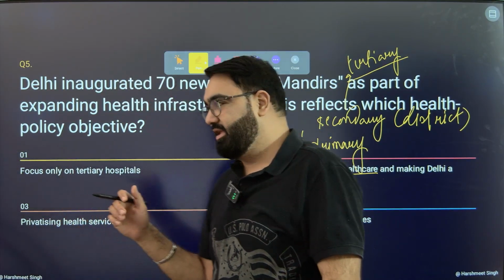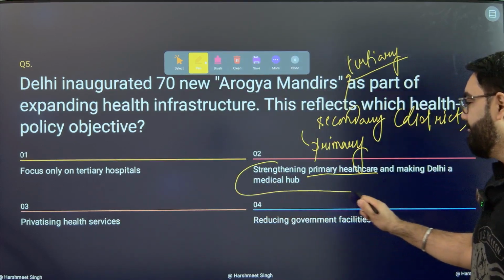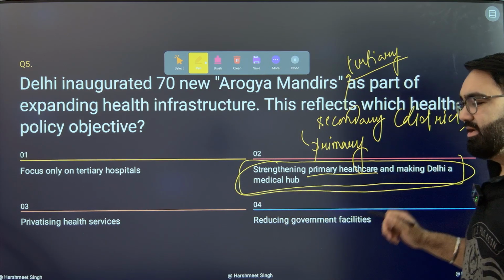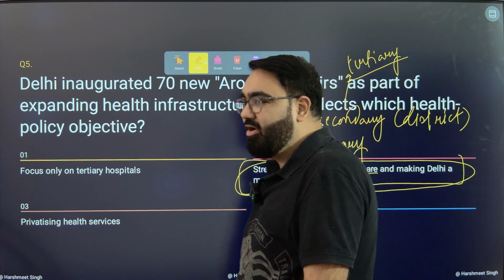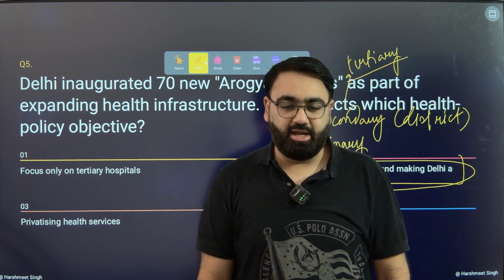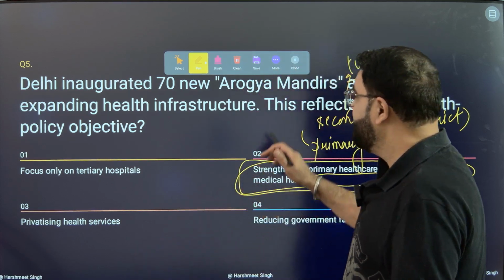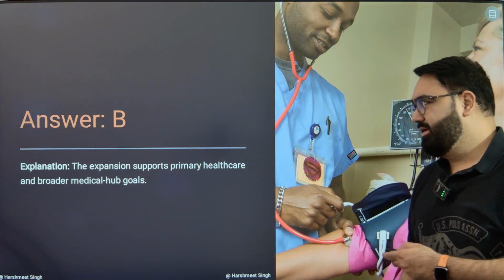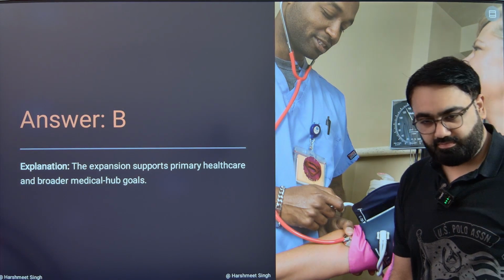The Arogya Mandir are at the bottommost level. These are for primary healthcare. So the idea of these is, these are kind of OPDs. These are replacement of Mohalla Clinic that the Aam Aadmi Party had set up in Delhi. So this is how it will work. The BJP that has come to power now is replacing it with its own idea. The answer thus here is B.